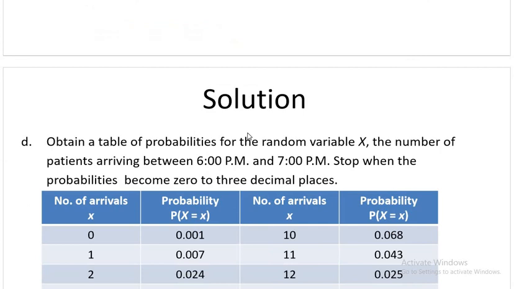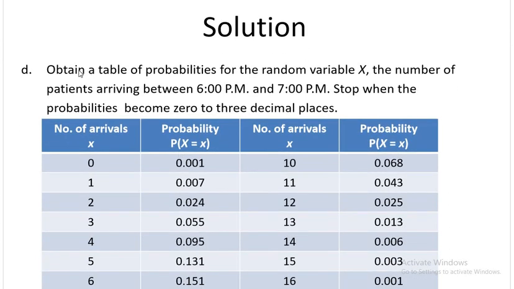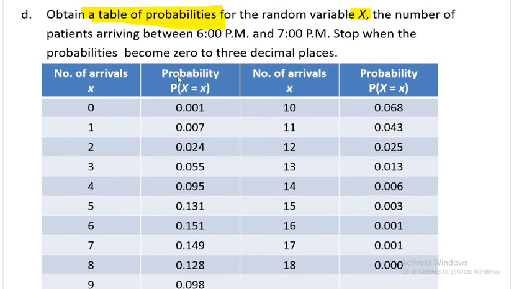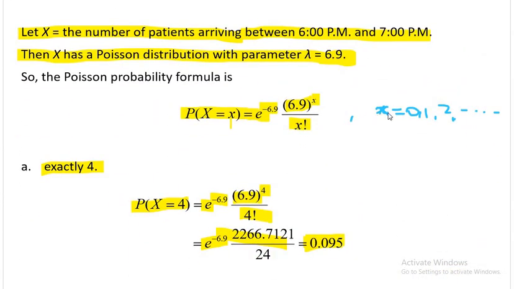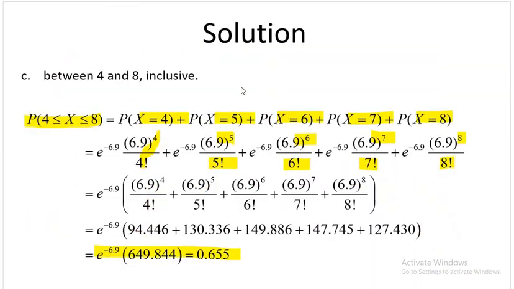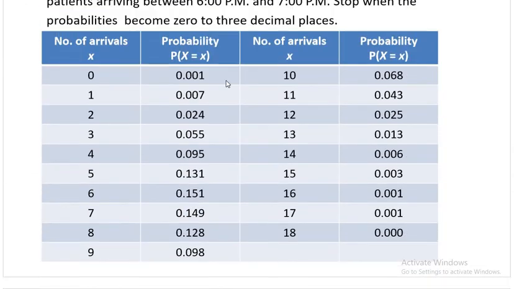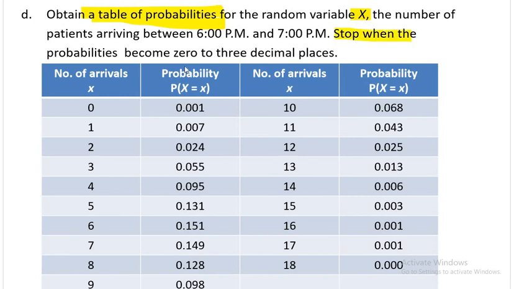Now what was the D part? D part was, he said, obtain a table of probabilities for the random variable x. Okay, now you know that because x can go to infinity, you see here I said x starts from 0 but it can go to infinity. So where should I stop? Right? So he said stop when the probabilities become 0 to 3 decimal places.